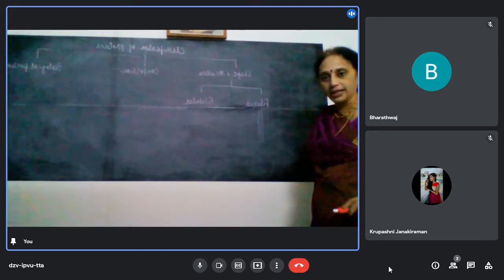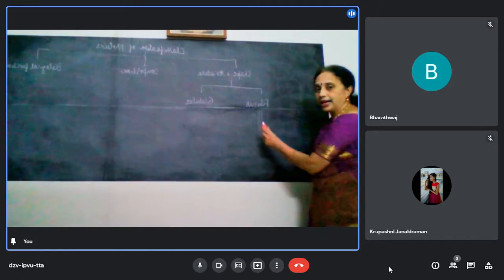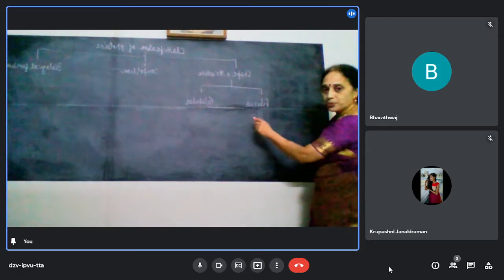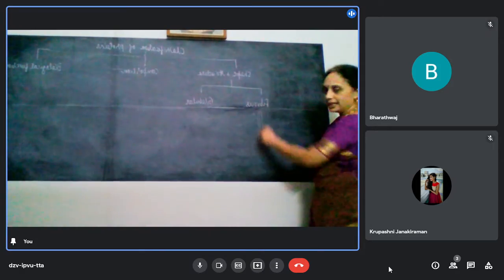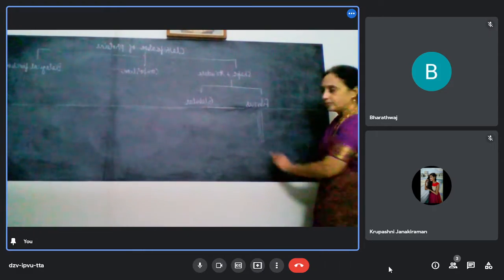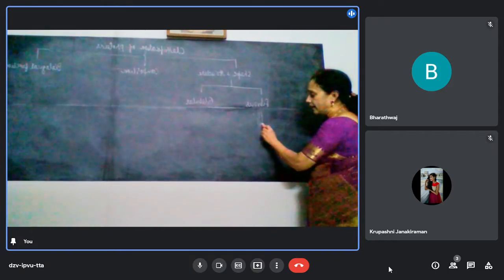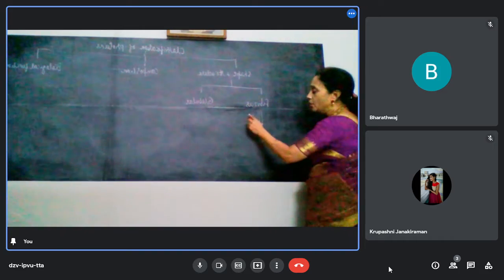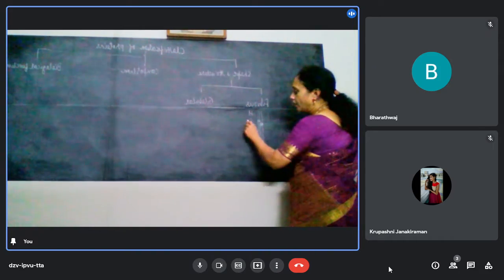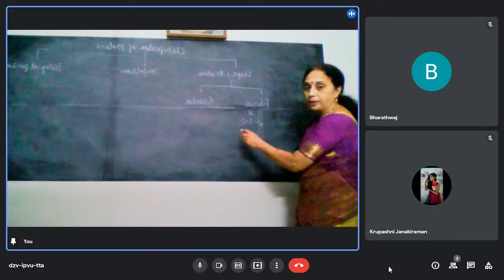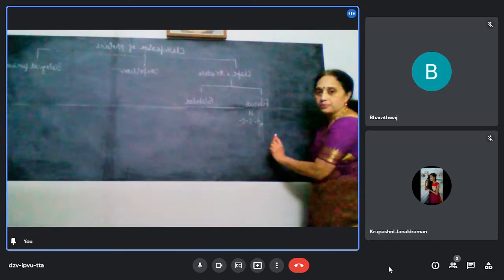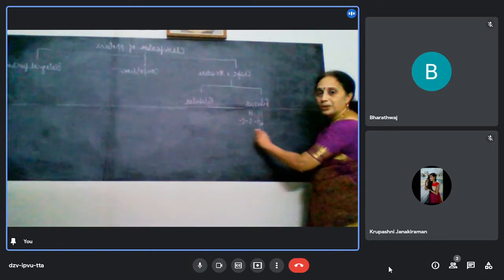But the difference is that in fibrous protein, they all lie side by side, and each strand is linked to the other by strong hydrogen bonds or disulfide bonds. Sulfide means sulfur. Two sulfur atoms. There are very strong bonds between them.